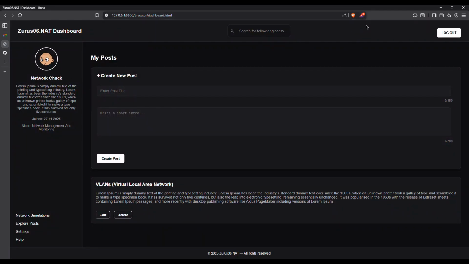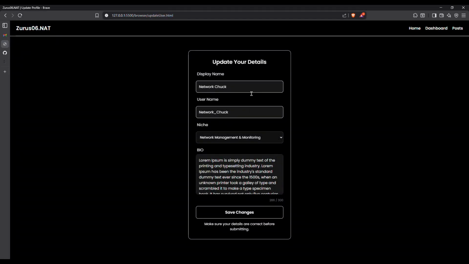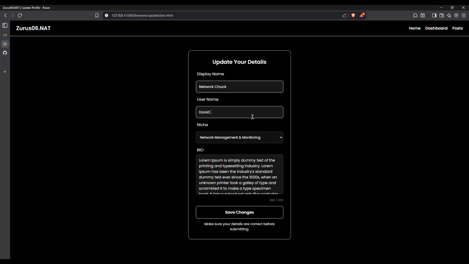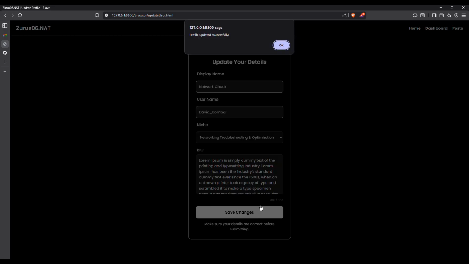Now there are many other things you can do with this application, right? I've shown you some. So now you can also change your name. Let's say I change it to Network Chop, and I say I want to go by David Bombal. He's also a network engineering guy on YouTube. Love the guy. Sorry for the sound. I can also change my bio and change my niche because I don't like management and monitoring. So I'm just going to save changes.